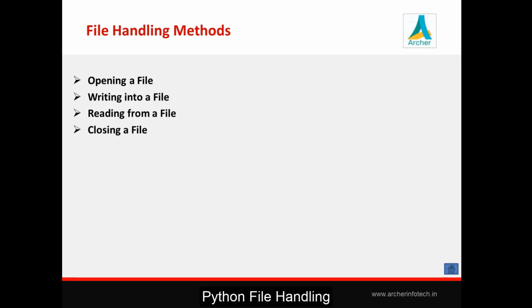Okay, whether that file exists in your own folder or whether it is available in some other folder or some drive. Once you open a file, you can carry out either reading or writing. Once your work is over, the next operation is that you should close that file. So these are the four basic operations we carry out on a file here: opening a file, writing or reading from the file, and closing the file.